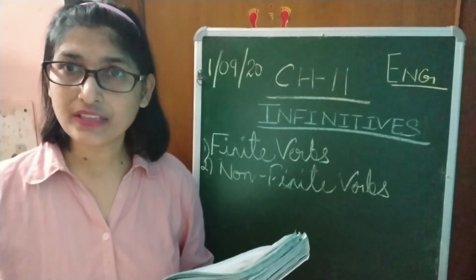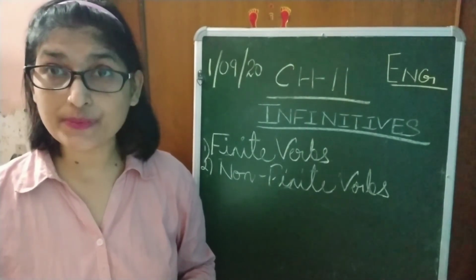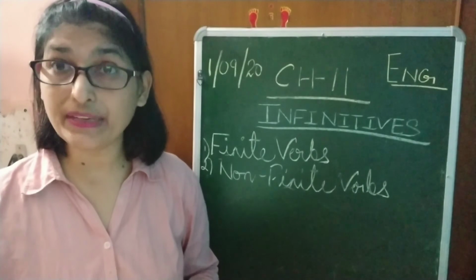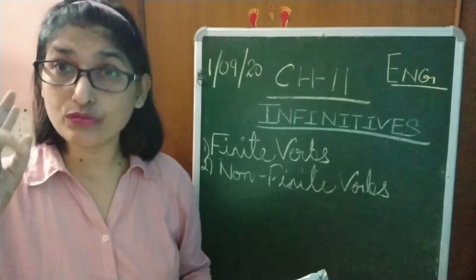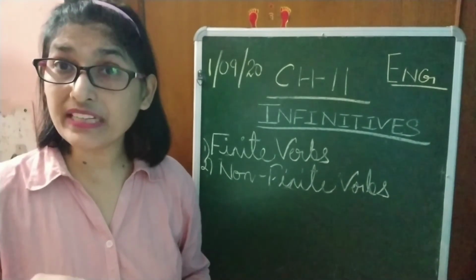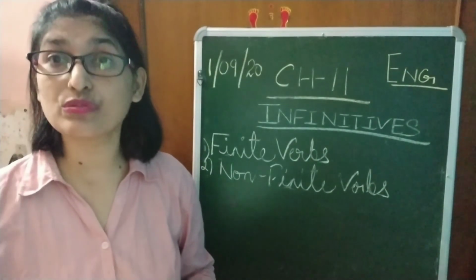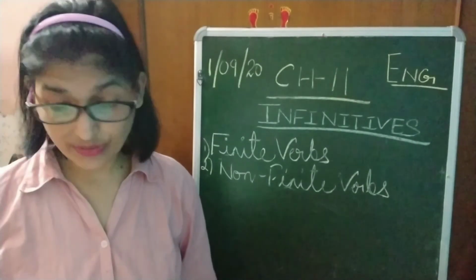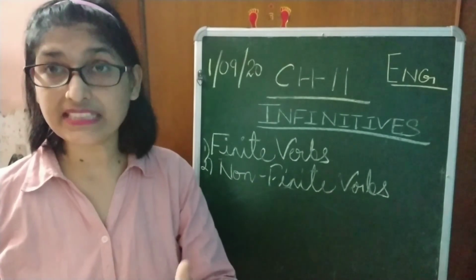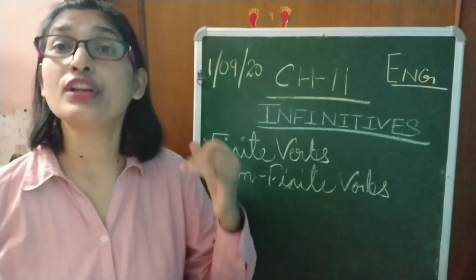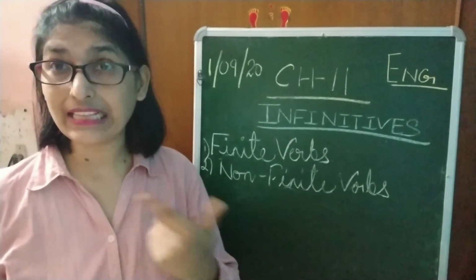Am I clear, students? So what we have learned today, we have gone through finite verbs and non-finite verbs. Under that we have gone through participle, gerund, and this infinitive. Under infinitive, we have seen that there are two types: to infinitive where we use to, and bare infinitive where we do not use to. Got it? So students, that's all for today. You will go through this concept very well. You will also study finite verbs and non-finite verbs, right? So it will be easy for you to understand this concept.